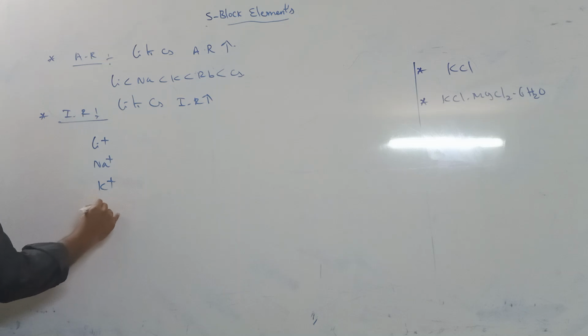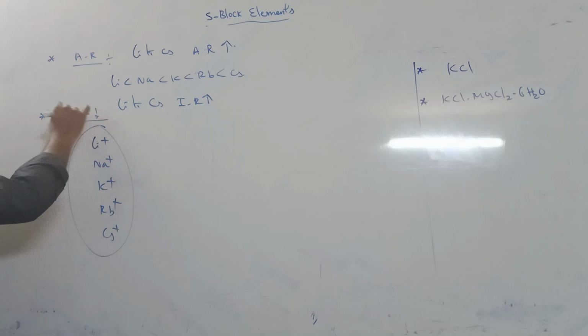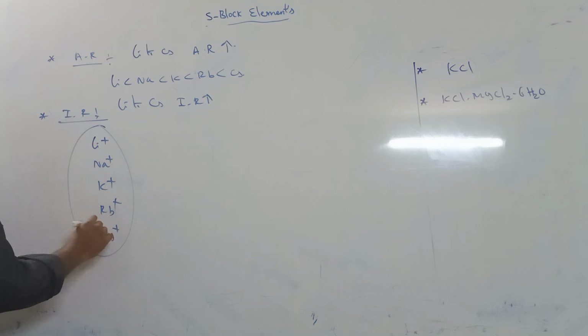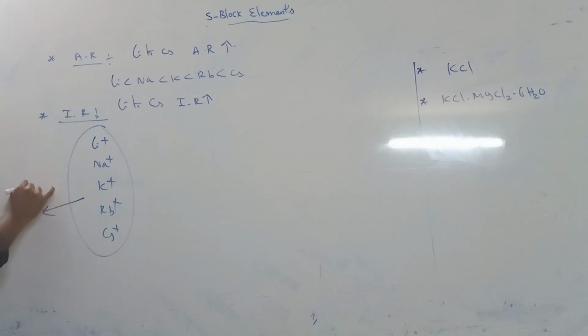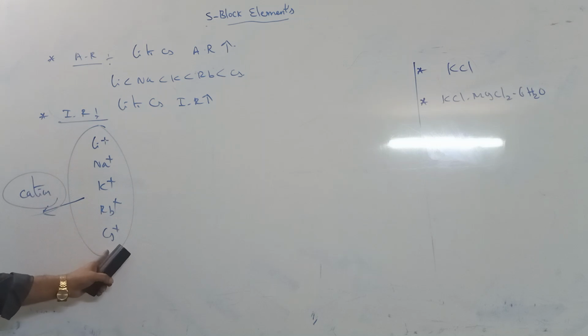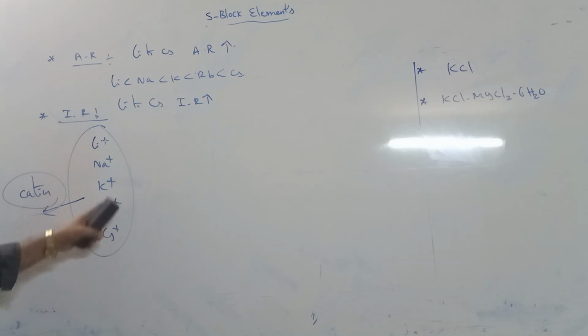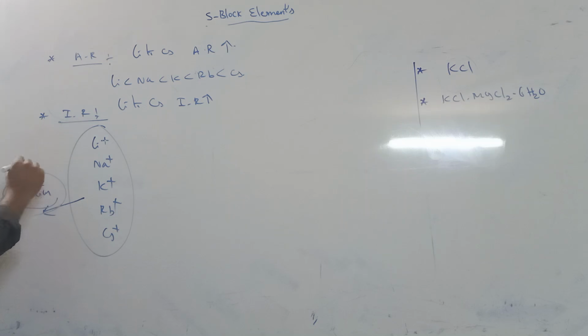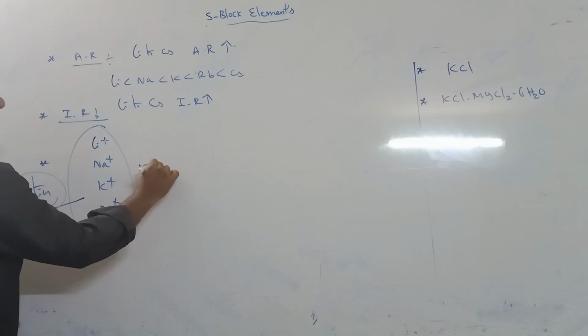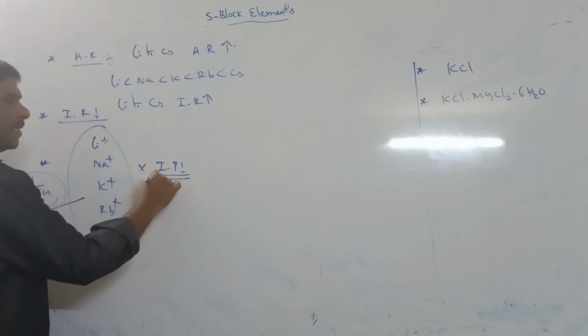Lithium, sodium, potassium, rubidium, cesium all lose one electron and can form a noble gas configuration. Losing electrons is called cationic nature. So the cationic radius from lithium to cesium increases.